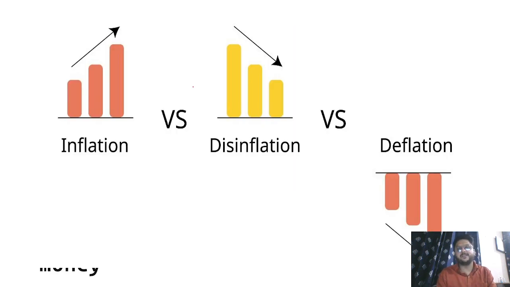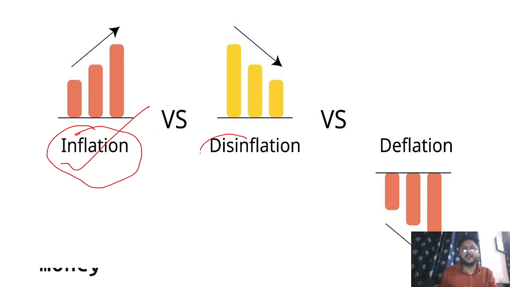So first of all, inflation. We know that whenever there is an increase in general price level, then it is called inflation. If the price level is increasing, the normal term is inflation. But if the price level is increasing but very slowly, then we can call it disinflation. So disinflation is also an increase in price of goods and services, but at a slow rate, or sometimes just beyond a normal rate.